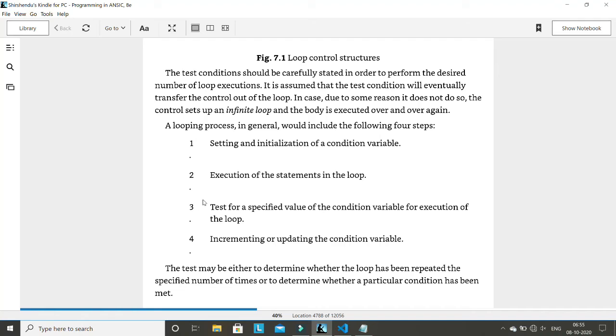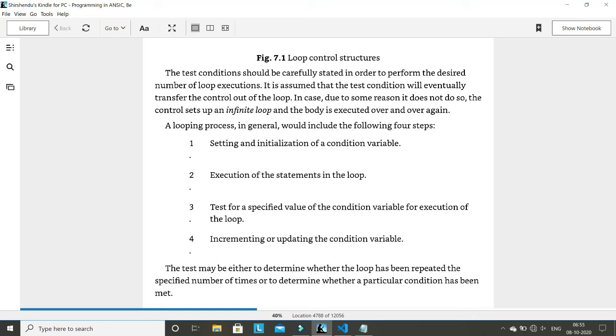So basically, this is the generic structure of a loop. Generic structure means the common steps which exist in all three looping statements. First is initialization, setting the initialization or condition variable, then execution of the statement. This is the main part, that means this is the loop body.